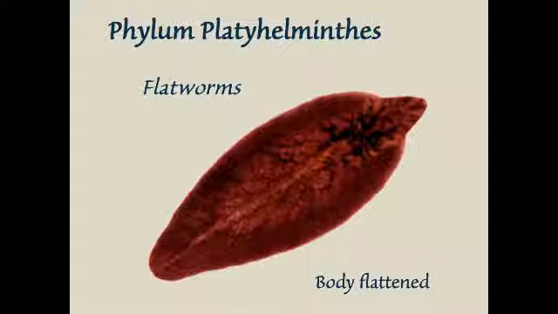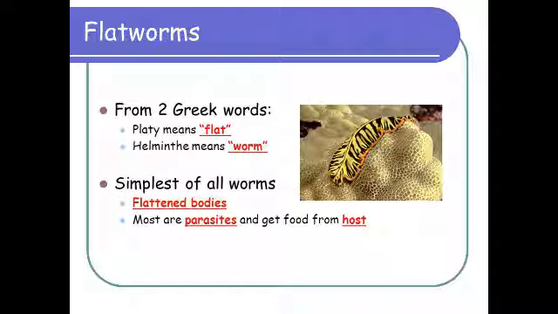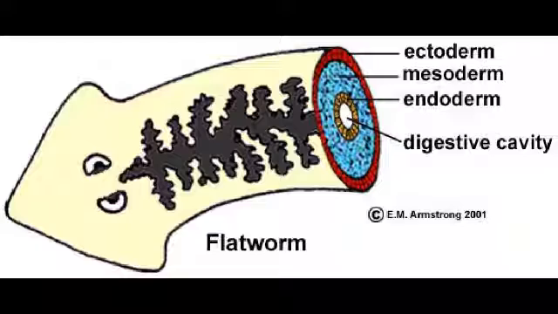Number 3. Phylum Platyhelminthes, which include the flatworms, planaria, and tapeworms. They live in fresh and saltwater and on land. These animals are given their name because of their flattened bodies. Flatworms have 3 distinct tissue layers called the ectoderm, endoderm, and mesoderm, or middle layer. Each layer gives rise to the various organs and systems of this animal.